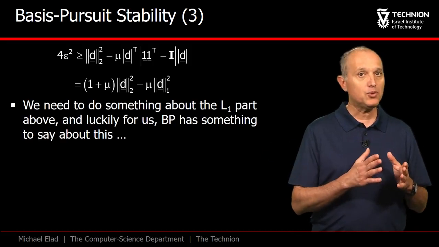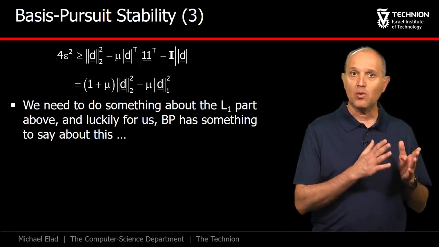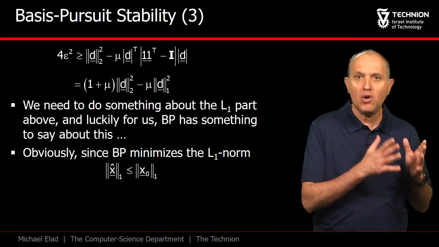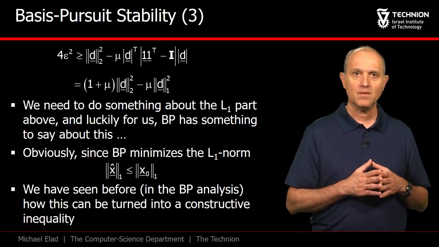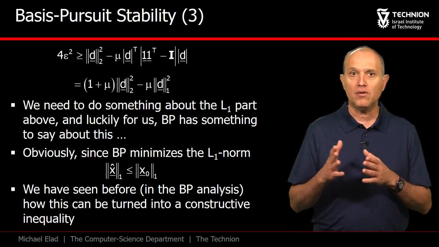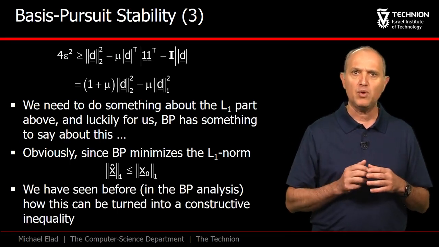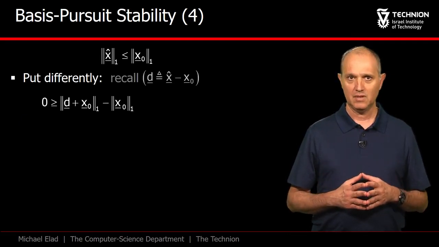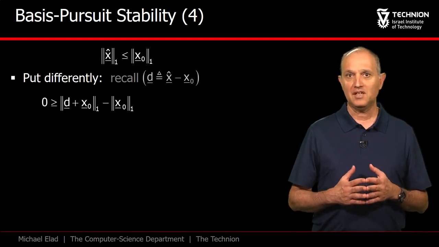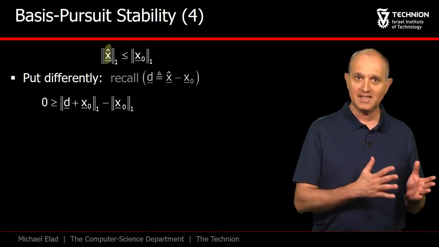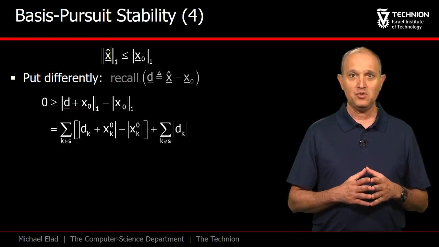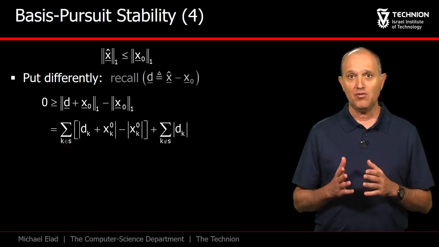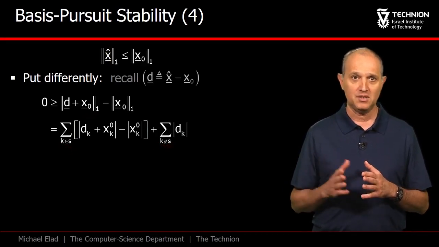This L1 norm came from the multiplication of the absolute of d times a vector of 1s. Our way to proceed returns to the fact that x hat was obtained as a solver for the basis pursuit. This means that its L1 norm is necessarily no larger than that of x0. We will turn this inequality into a more comfortable expression in a way that should remind you of something we have already done. Remember that d is defined as x hat minus x0. Thus, this L1 inequality can be written alternatively as this relation in which we replace x hat by d plus x0. These two L1 expressions can be described as two sums, one over the support of x0 and the other over the rest of the elements in which x0 is simply 0.